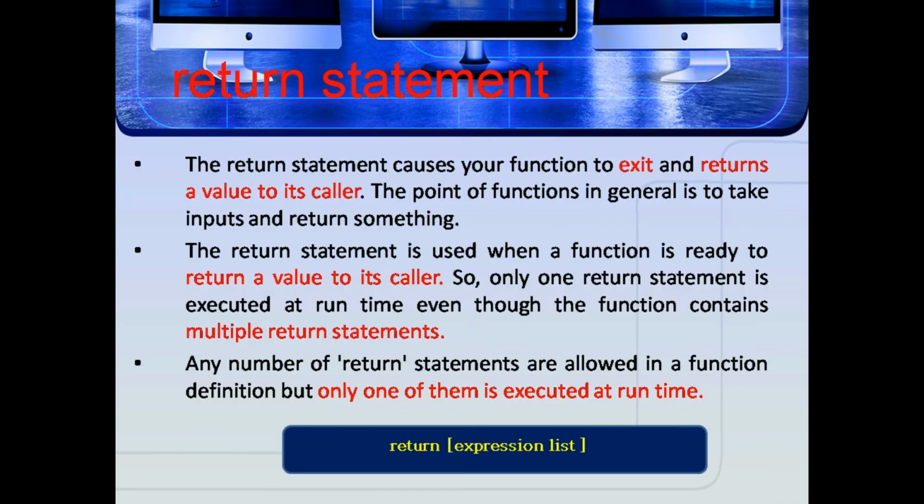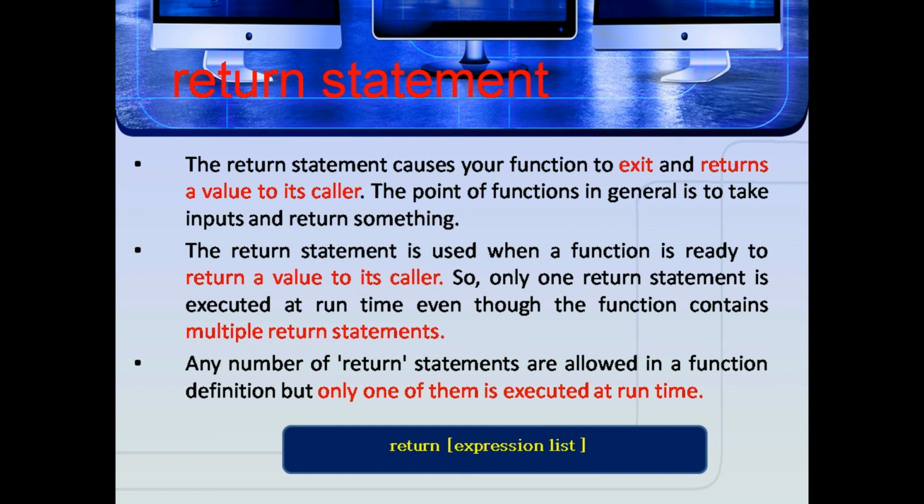Here the return statement means ending the execution of the function call. That is, the return statement causes your function to exit and returns a value to its caller. And also the return statement is used when a function is ready to return a value to its caller.